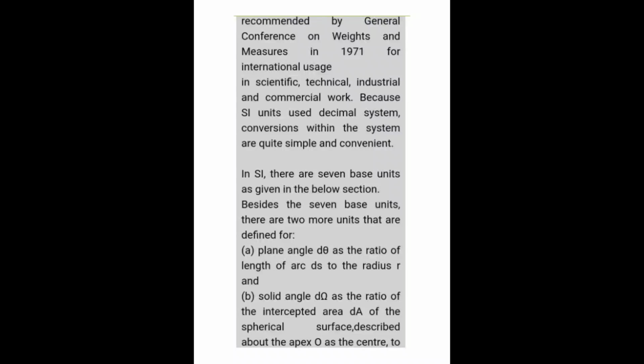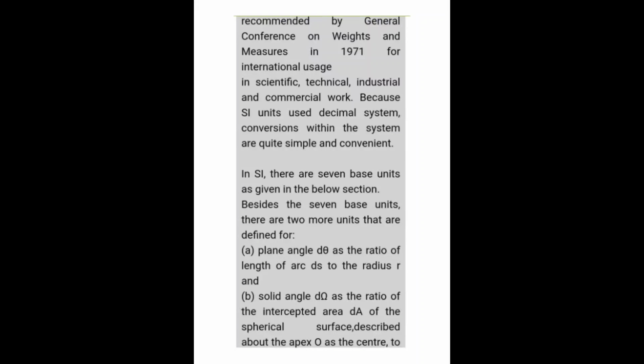These are the plane angle, which we denote by dθ, and it is the ratio of the length of arc ds to the radius r. That means dθ is the plane angle and we can calculate it by ds by r. Generally the formula is dθ equals ds by r, that is the plane angle.